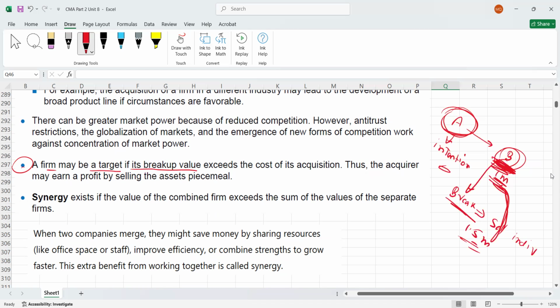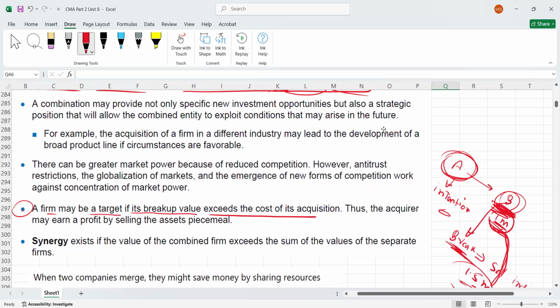Breakup means that if you break that firm, maybe the breakup value exceeds the cost of acquisition. The cost of acquisition is 1 million, but if you break the firm and sell their individual assets, you can get 1.5 million. So these kinds of benefits you can also get. Now, another benefit. What is the other benefit?